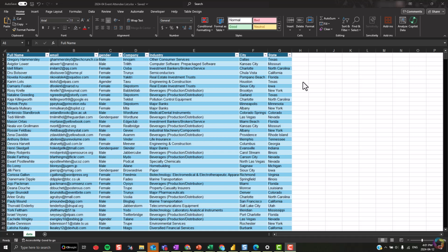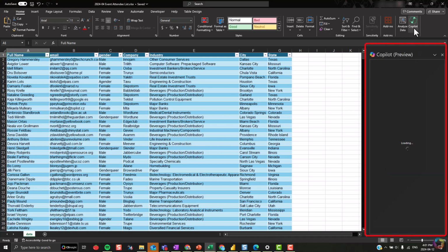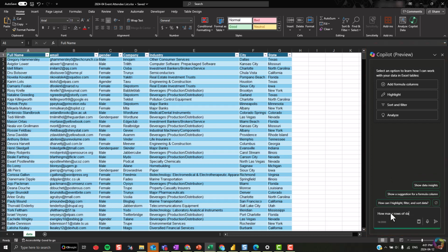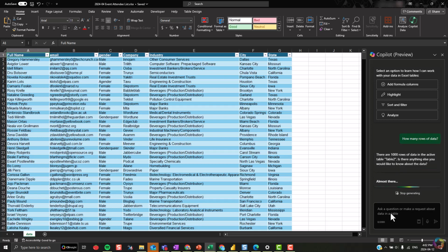Allie recently attended a trade show where she received a large list of prospects. She is going to use Copilot in Excel to research her data and identify her target list. First, she's going to ask Copilot how many rows of data are in her spreadsheet.